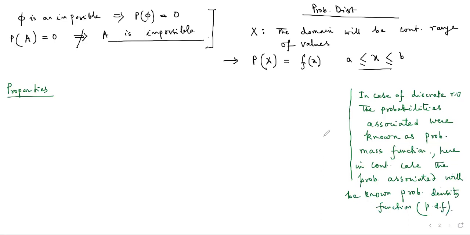Now, this probability mass function and probability density function are basically the same thing. They are actually probabilities, but we give them two different names just to distinguish them from one another. Just like we give twins names like Ram and Sham, just to understand that this is Ram and that is Sham.